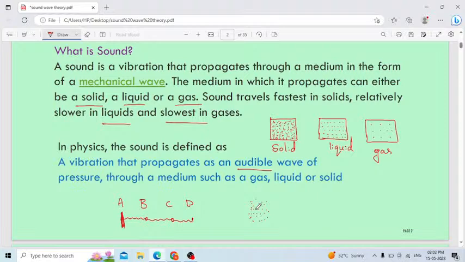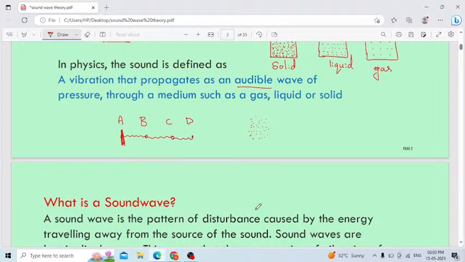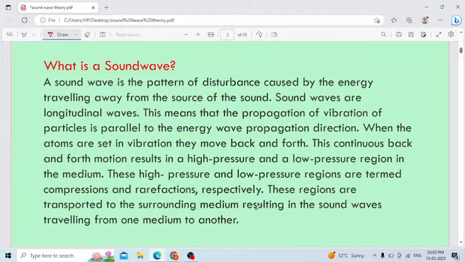Therefore, one of the important points you have to remember: in vacuum, sound can't travel. You can't produce sound in the vacuum. I think everyone understood. Next, we will study in detail what is meant by a sound wave. These are very basic and important.